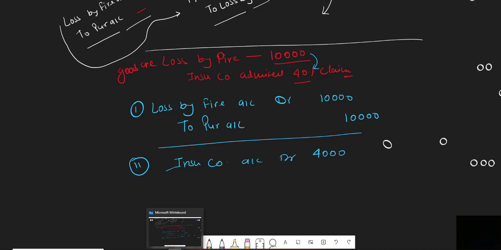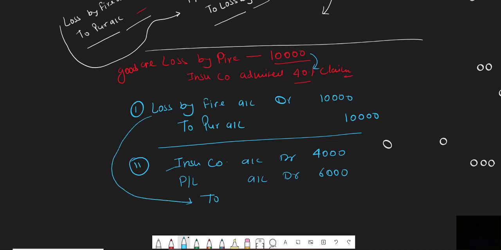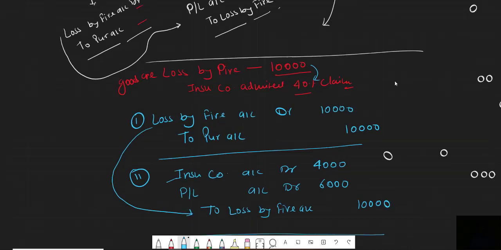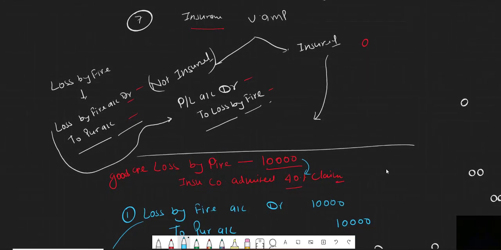Now, how much amount did you receive? That is not there in this question, but you will receive 4,000. And now it is clear how much amount the insurance company will not pay. The insurance company will not pay 6,000, and that is my loss, and all the losses are debit. So profit and loss account debit 6,000. And now we will close this loss by fire because everything is now settled. So pass the opposite entry to close: loss by fire account 10,000. Chalo ji, let's revise this one more entry, and after that we will go for one question.